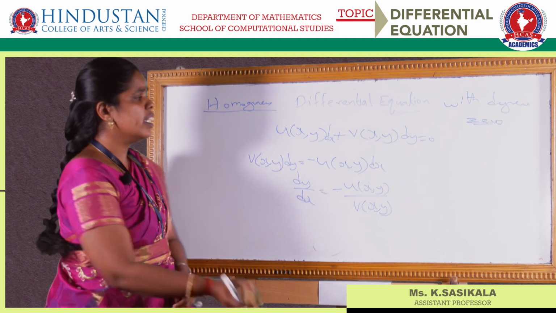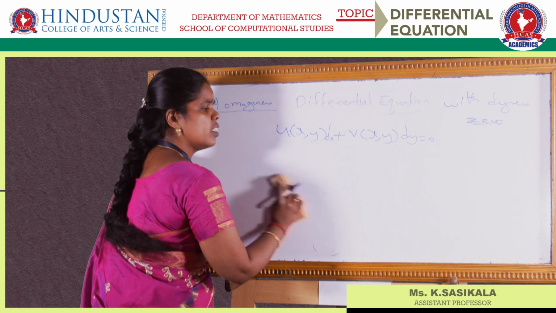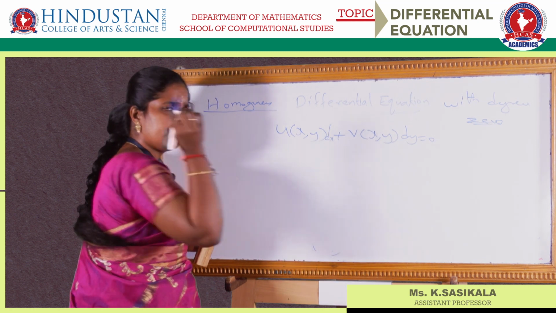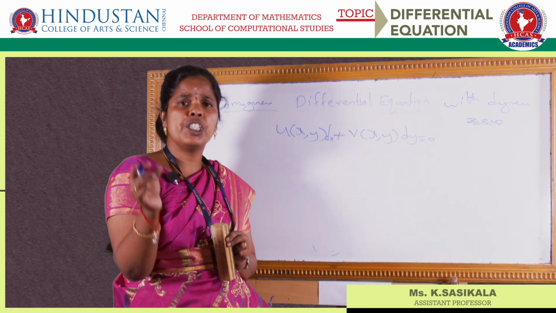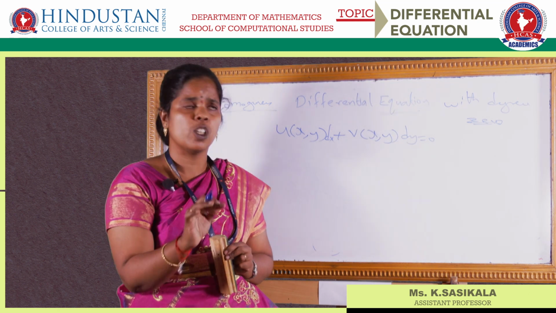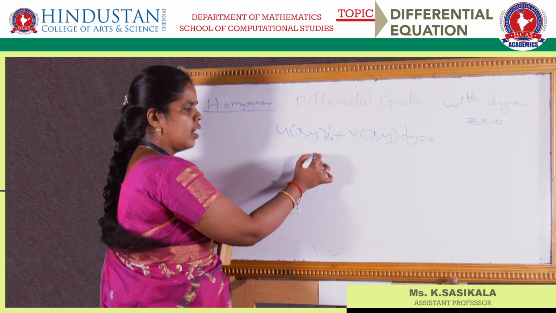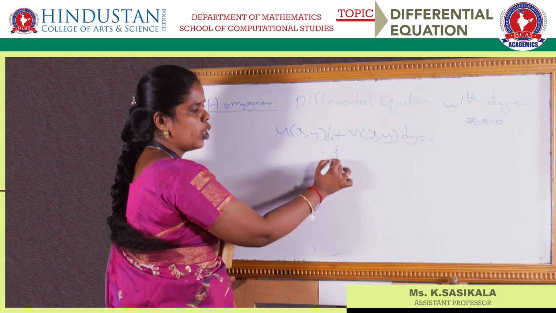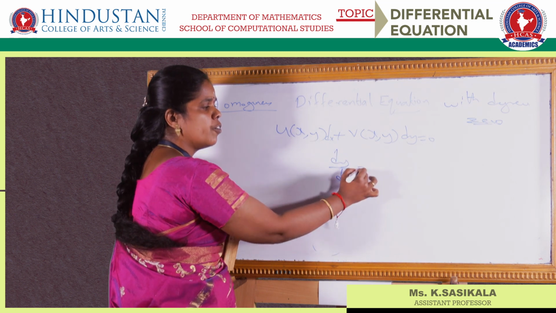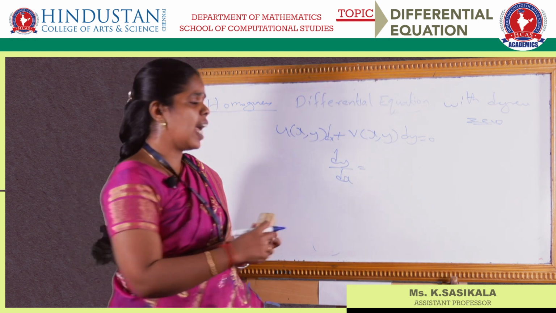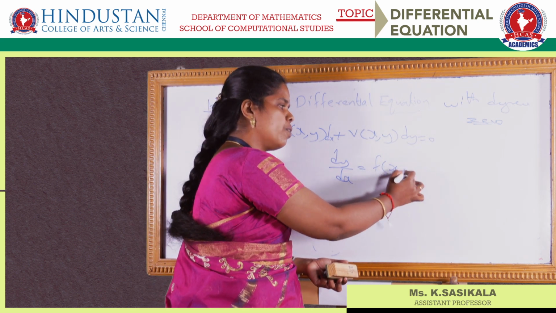First step is to find dy by dx. The second step is to find whether it is a homogeneous equation of degree 0 or not. We have already got dy by dx, so we assume this dy by dx as f of x comma y.